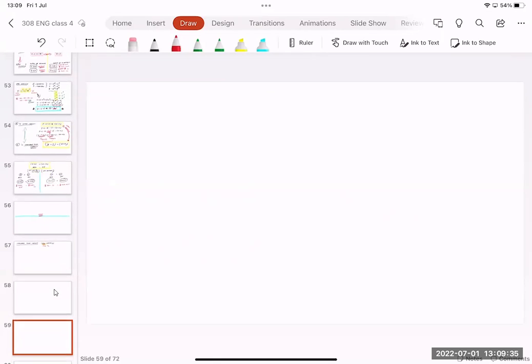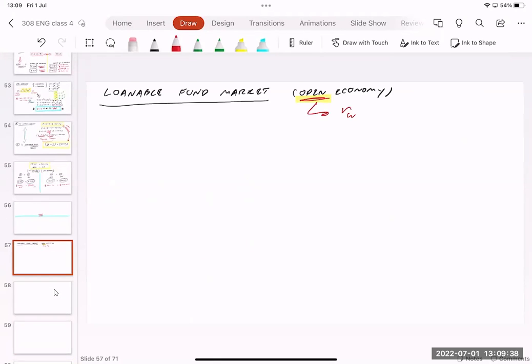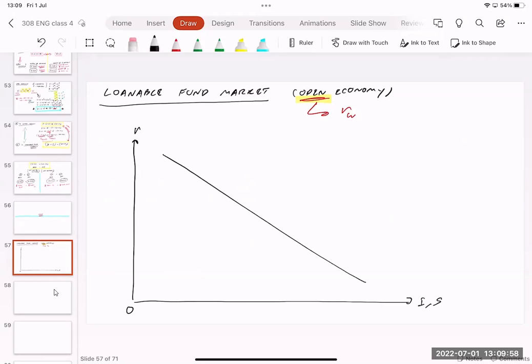Wait a minute. Okay, so let's draw the graph. The graph is going to be the same as what you learned in chapter 1. On the horizontal axis, you have investment and saving, I and S. On the vertical axis, you have R for the real interest rate. Then you have the graph of demand for loanable fund, which is investment. You have the graph of supply for loanable fund, which comes from saving. And don't forget that saving equals Y minus C minus G.